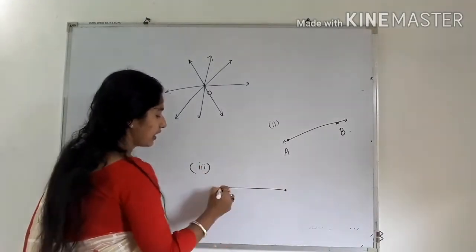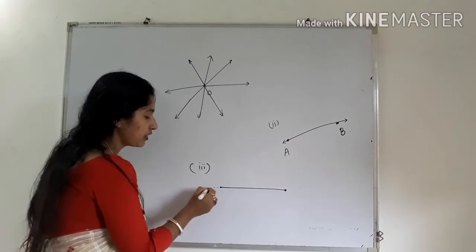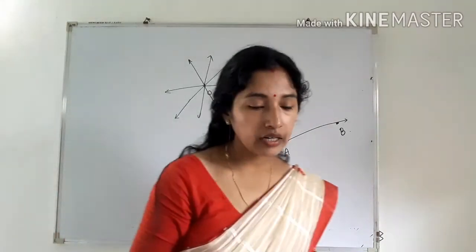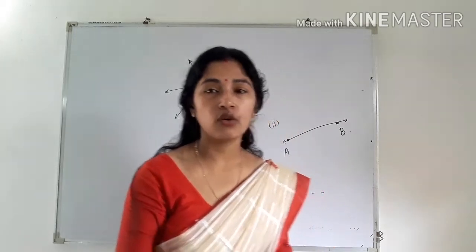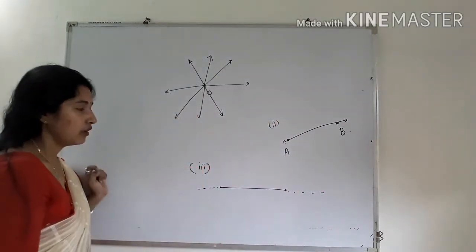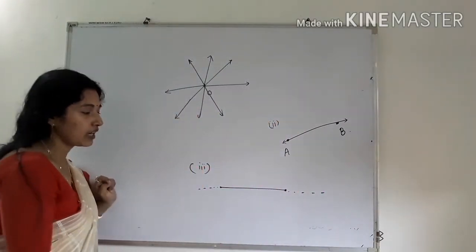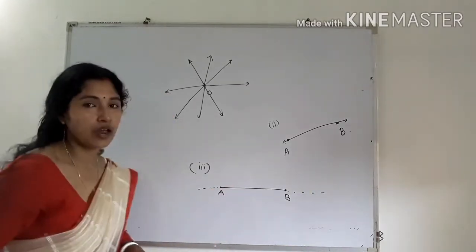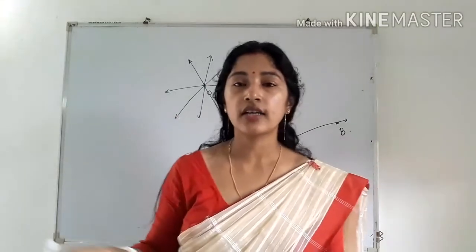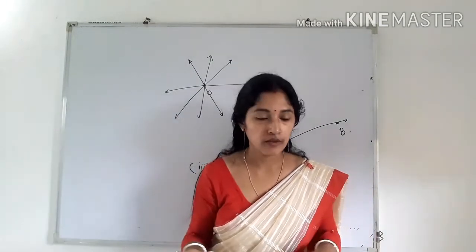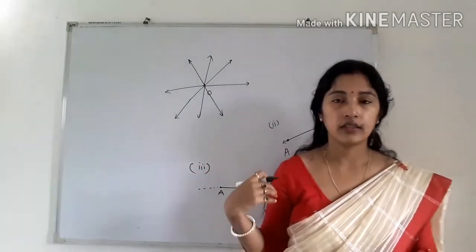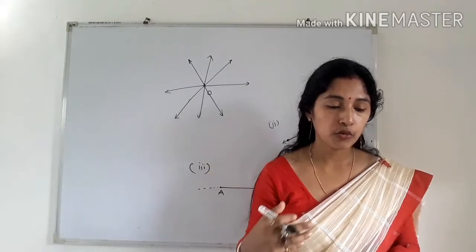So suppose a terminated line we can draw like this. Okay, this is a terminated line. So this terminated line can be produced indefinitely on both the sides. Already we know, and I have discussed this in my last lecture. So this is a terminated line and I can produce it from both the sides. Meaning of producing is extending. I can extend the line in the 2 directions. Okay, so this statement is true. You can draw and show that we can extend it in 2 directions.